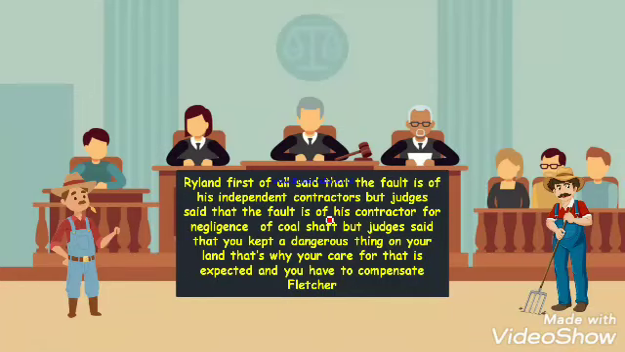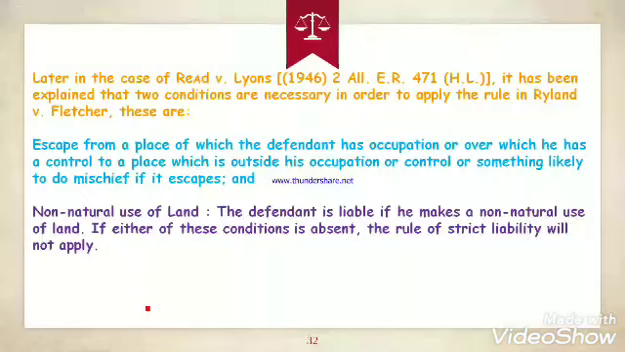But the judges said that the fault is not of his independent contractor for negligence of a coal shaft. First of all, this was non-natural: building an artificial lake was not natural. And second, you were negligent in observing a coal shaft. Because of the coal shaft opening, the water went to Fletcher's field, and Rylands finally had to pay. The damages were paid by Rylands to Fletcher.